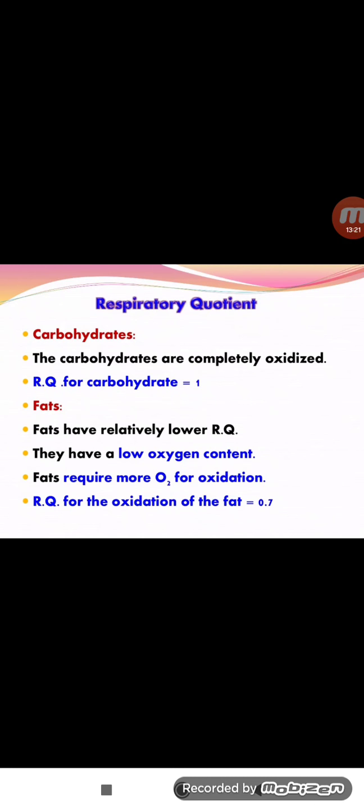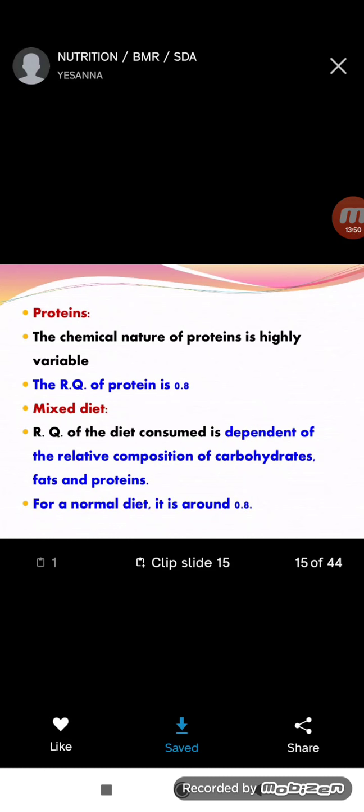So RQ is calculated using a formula. When carbohydrates are completely oxidized, the RQ of carbohydrate is 1. Fats have low oxygen content, so fat requires more O2 for oxidation. Compared with carbohydrates, fats have lower RQ values: fat is 0.7, proteins 0.8.